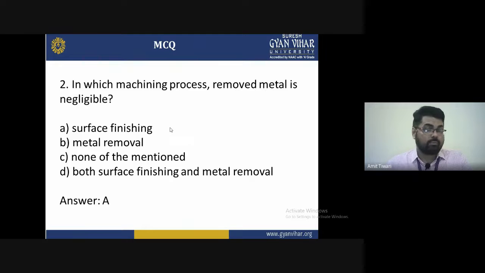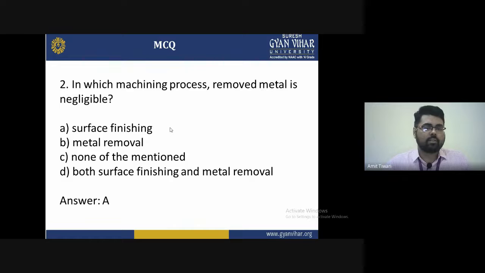surface finishing. In surface finishing, the machining process removes negligible metal. The surface finishing process is responsible for that negligible removal.